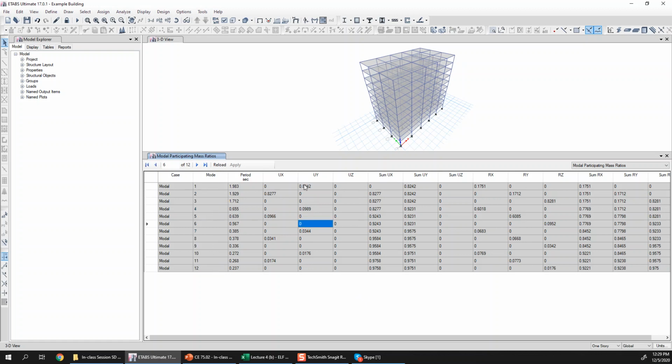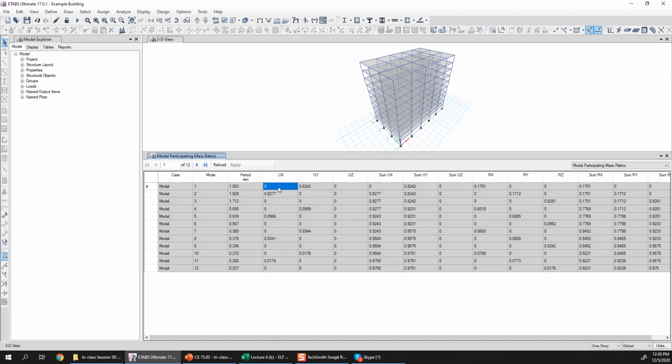Otherwise, for example, the first mode may have 70% in uy, but maybe 10% in ux also. So it will be a coupled mode because primarily it is a y direction mode, but it has some participation in x also. Similarly, the second mode would have been a coupled mode if you have some irregularity. So maybe 60% in x direction, but 20% in y also. The coupling can be with the translation as well as rotational modes also.